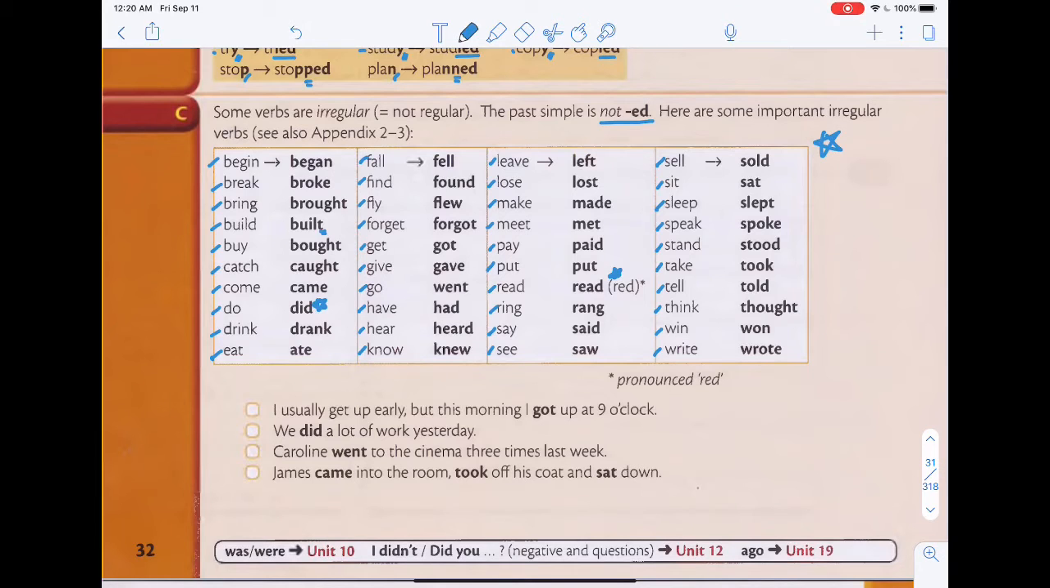So, I'm reading a book. This is how you say it in present tense. I read a book yesterday. So the way you say it is different, but the spelling is the same. All right, so there are a lot of words in English that are like that. So you have to read a lot and also listen to a lot to become familiar with them.